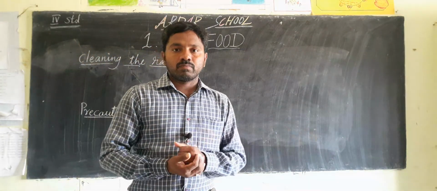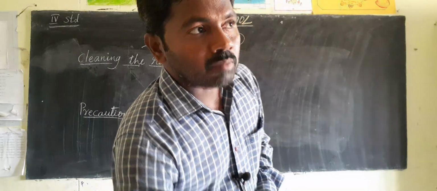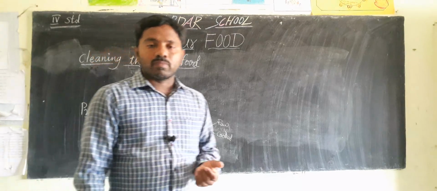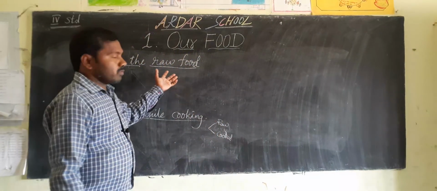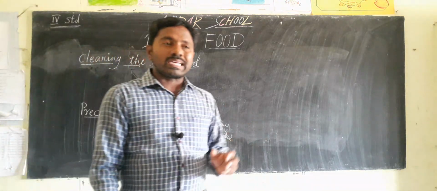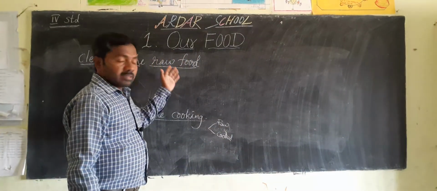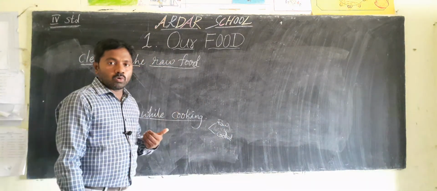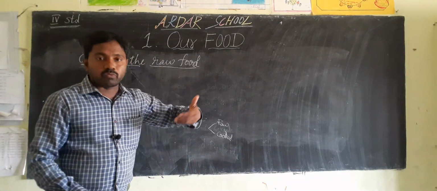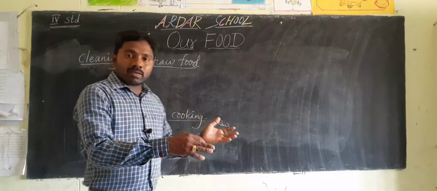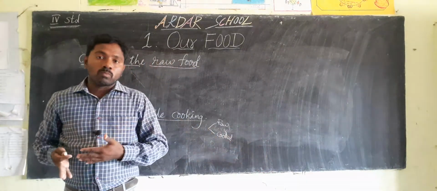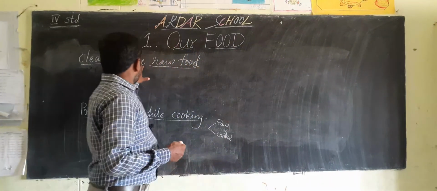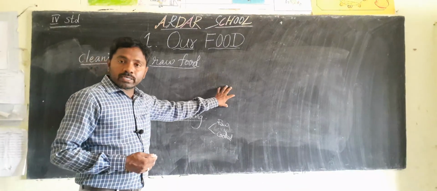grown in the fields. Farmers grow the crops, vegetables, fruits, cereals, pulses, everything in the fields. When they are grown in the fields, they are harvested and then transported to the markets and to our home. So when this food travels from the fields to our home, so many germs get attached to the raw food, vegetables and food items.